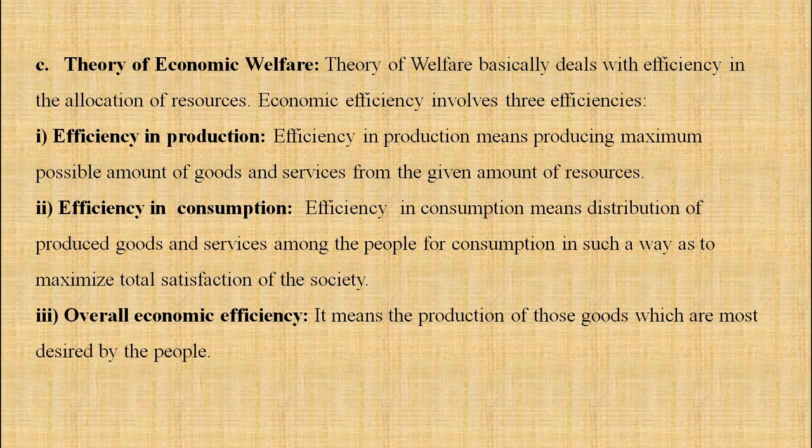So economic efficiency involves 3 efficiencies. Number 1, efficiency in production. Efficiency in production means producing the maximum possible amount of goods and services from the given amount of resources. It is because time is a resource. It is very, very limited in our hands. So how we are using our time to get the maximum possible amount of utility from that particular time, that is what is called efficiency in production.